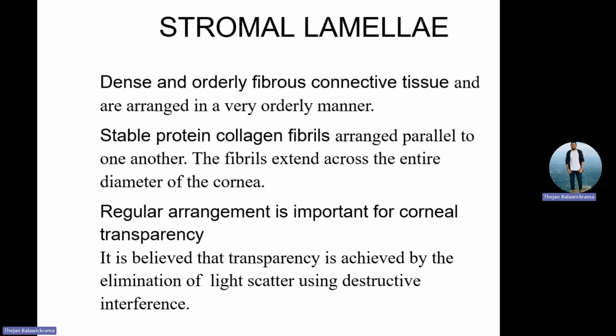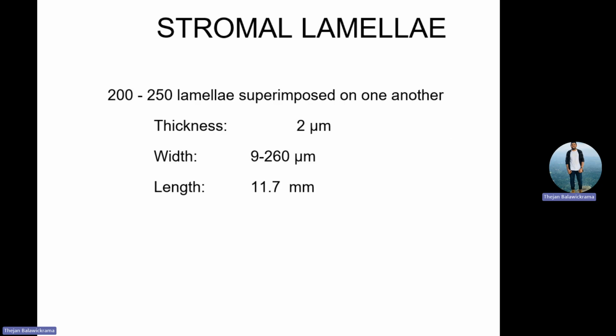So the stromal lamellae are the other part. The stromal lamellae are very important for what? For transparency. Lamellae are the key. And then what happens? That is well organized, beautifully organized. The way it has been organized, you can see in the picture here.